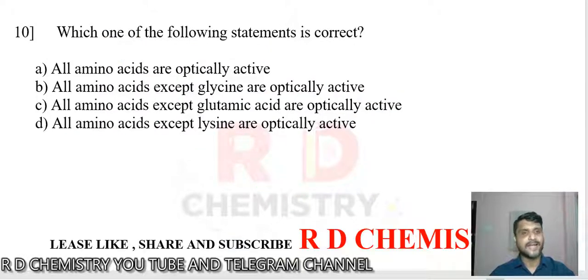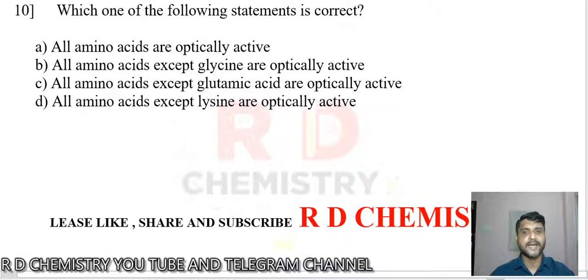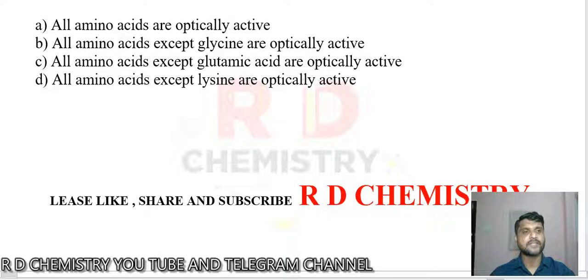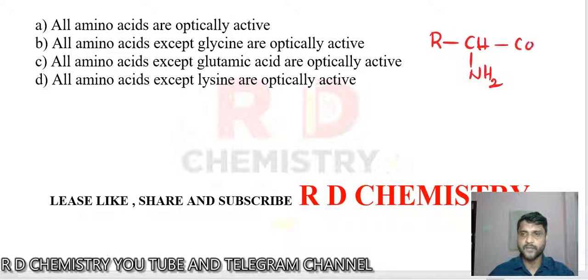The 10th question, the last question. The question is, which of the following statements is correct? You have to find out the correct statement. Let us see now. All amino acids are optically active. All amino acids except glycine are optically active. Glutamic acid and other options are given. So the general formula of an amino acid is R, CH, NH2, and COOH.